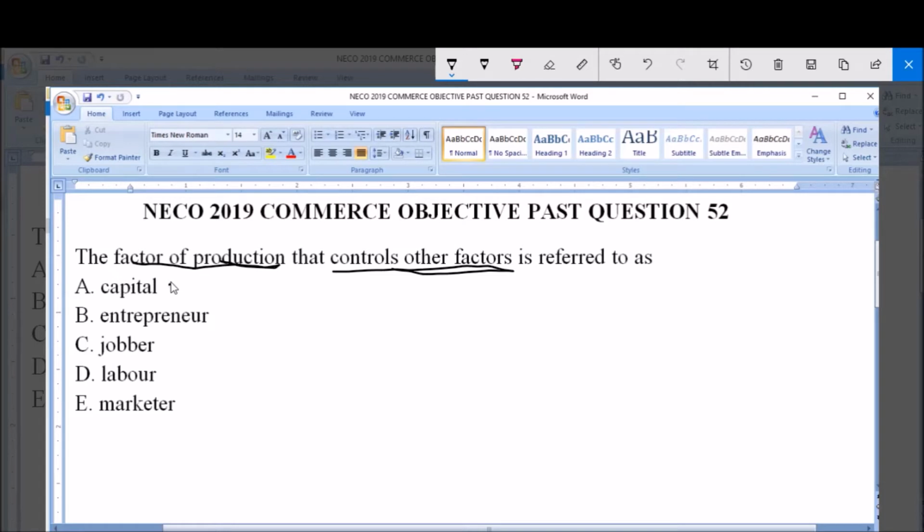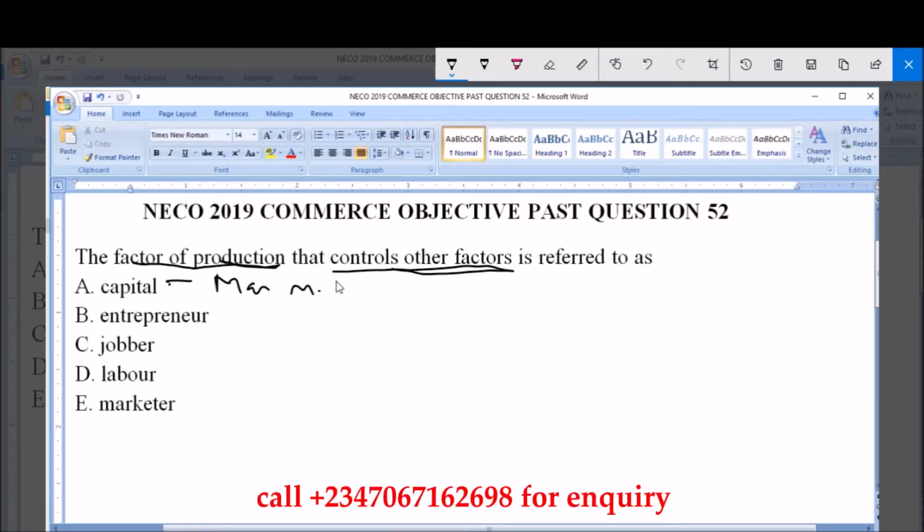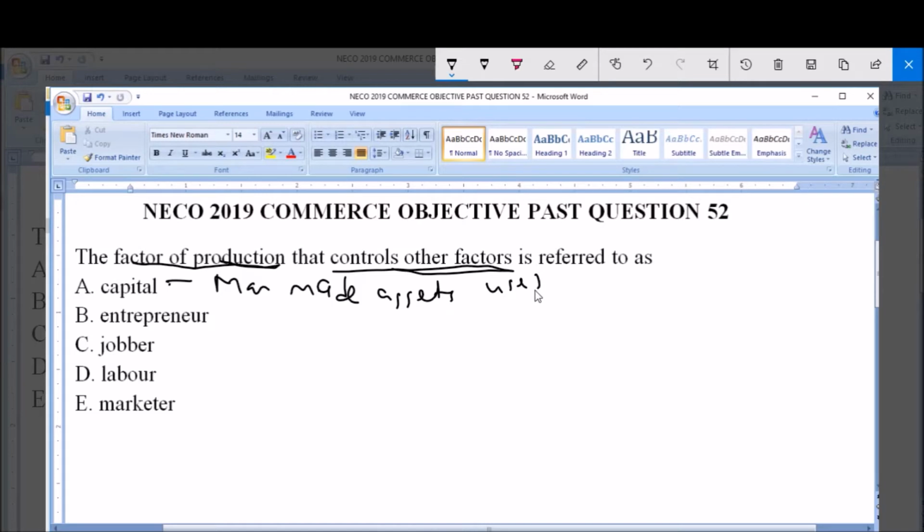Now, capital refers to the man-made assets used in production, and most times when referring to capital, we are looking at the financial assets used in production.